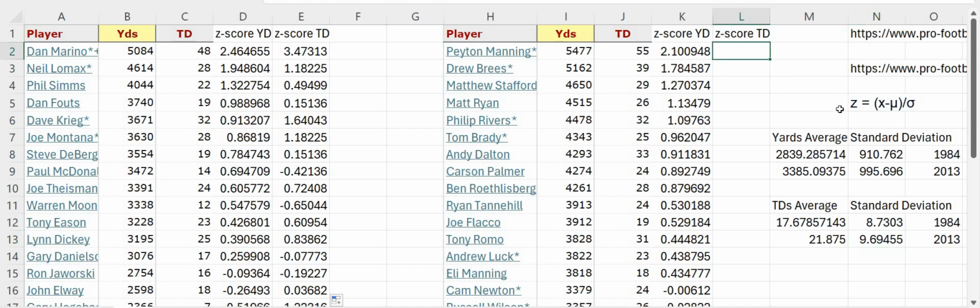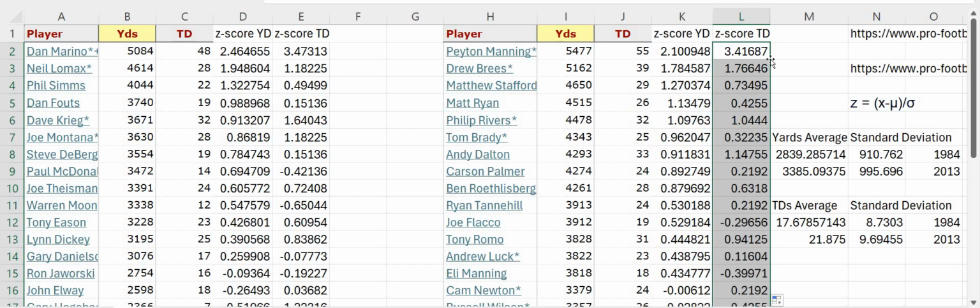And then we're going to do the same thing for Peyton Manning. So equals, left parentheses. Let's go with the touchdowns. That's the X minus the average. Put the dollar sign in there. Close the parentheses. Divide by the standard deviation. Put the dollar sign in there. So we got, wow, 3.41 for him as well. That's also an outlier. So both of them were clear outliers for passing touchdowns that season.